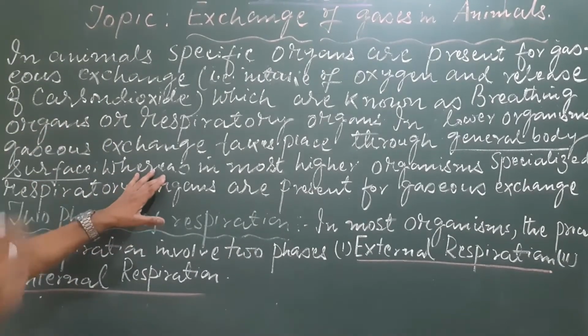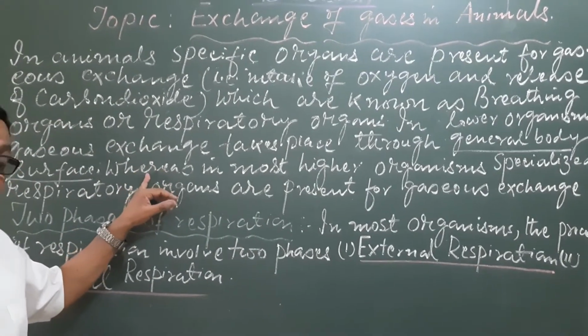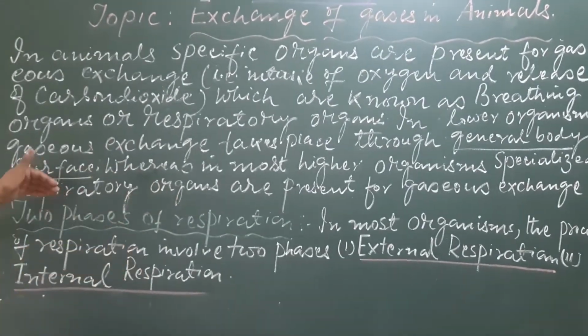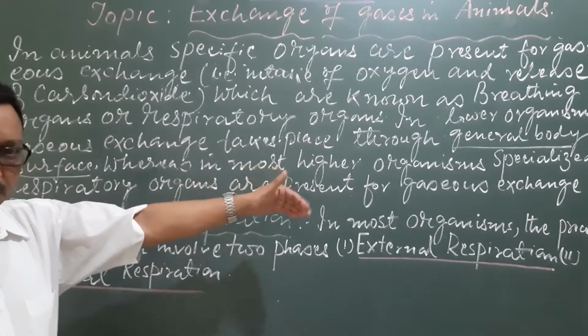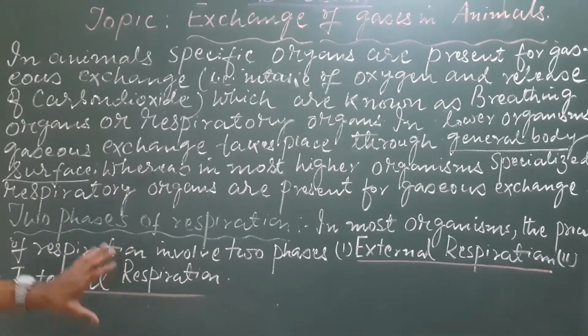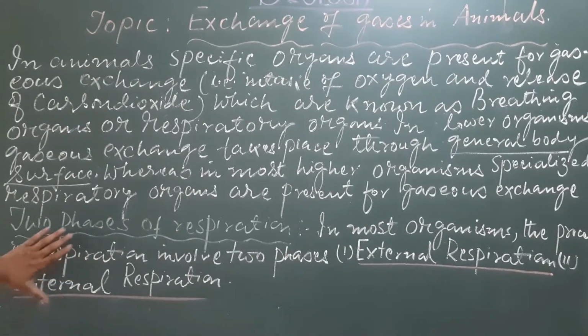And in higher multicellular organisms, special respiratory organs are present. We will discuss briefly all those respiratory organs one by one.